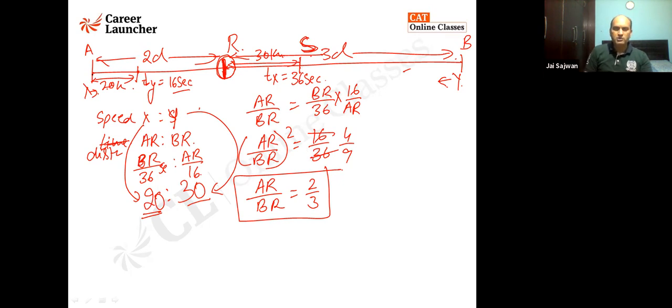Because he is unaware of why the other is late, he is going as per his schedule. He will be reaching point R. But when he called up Y, he found that Y is 30 kilometer far from here, because when X traveled 20 kilometer, Y was still at his home. And when X traveled 20 kilometer, Y travels 30 kilometer in the meantime. So this 30 kilometer is traveled by X and Y in the ratio of 2:3, which is a total of 5 ratio units equal to 30, so 1 ratio is 6. So one travels 12, and the second travels 18. So that's why the meeting will happen 12 kilometer away from it.